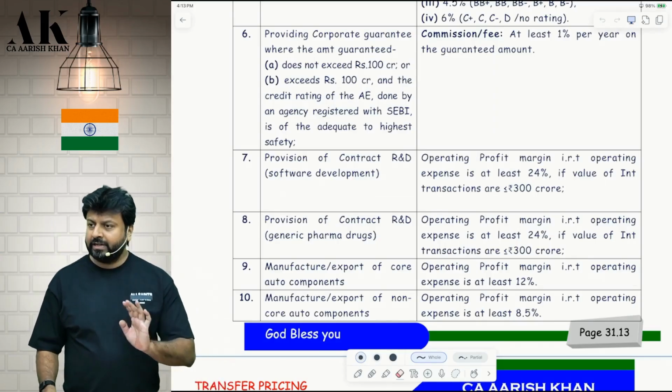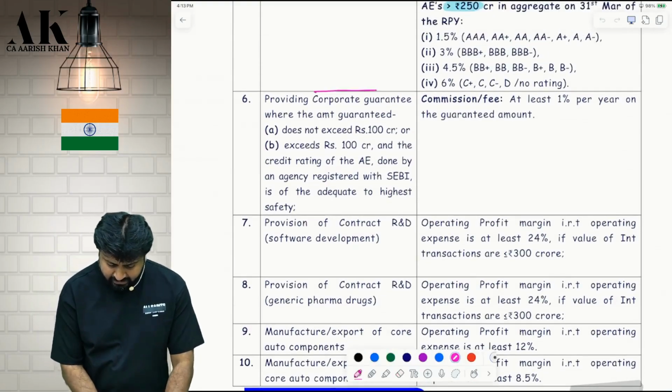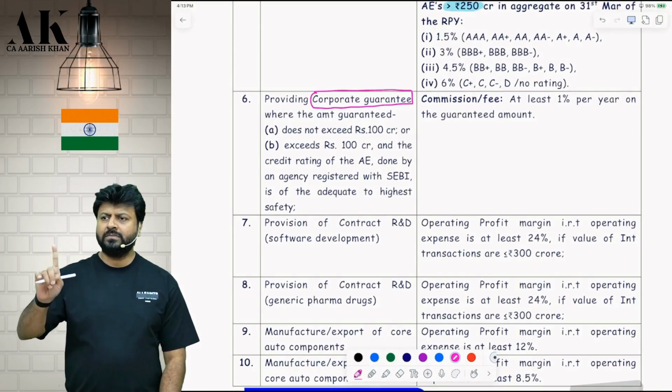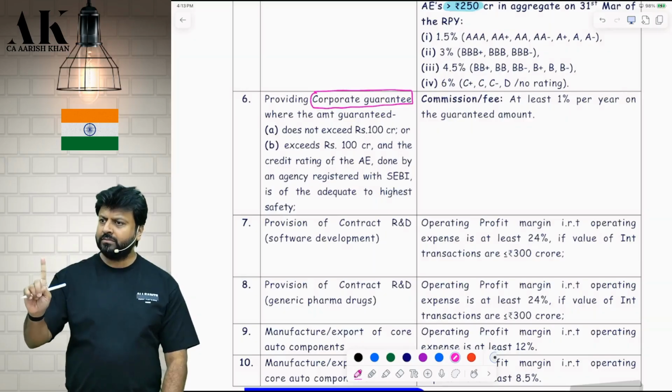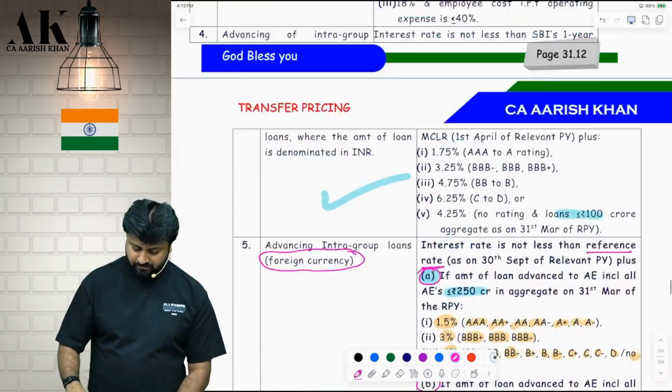What is corporate guarantee? Shall we see? Put it in the box. Very important definition. Whatever definitions I am telling you, please remember. So far, at least remember intra-group loan and corporate guarantee. These two definitions you remember, please. OP, OC, they give in the exam. Okay.